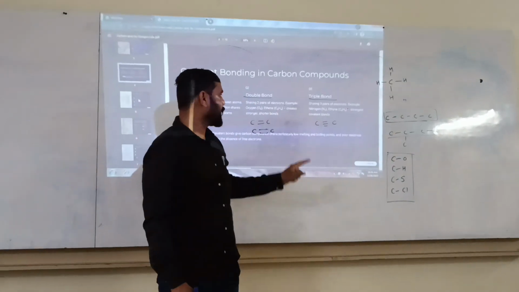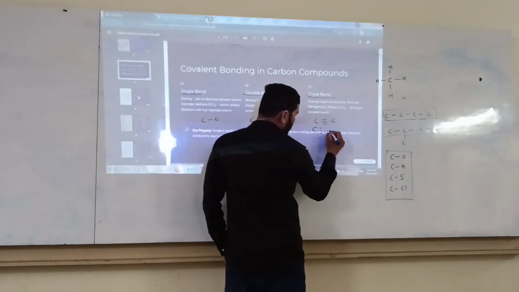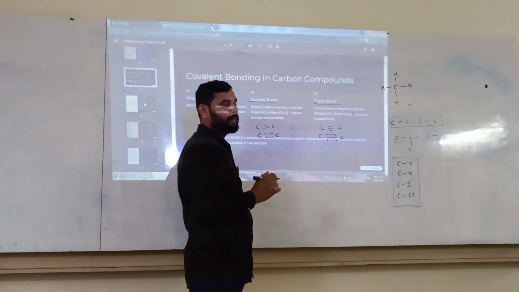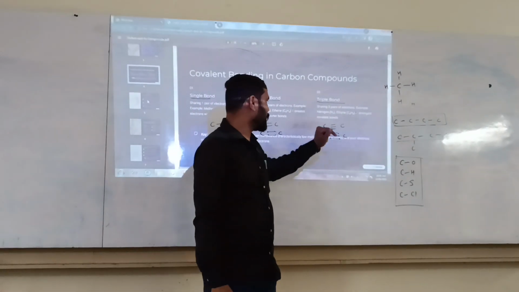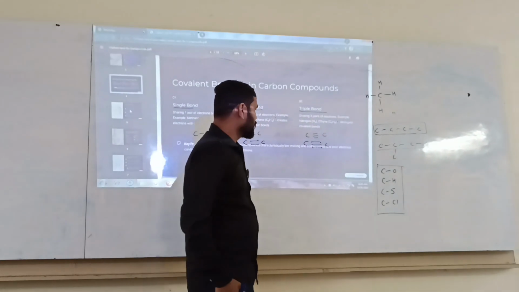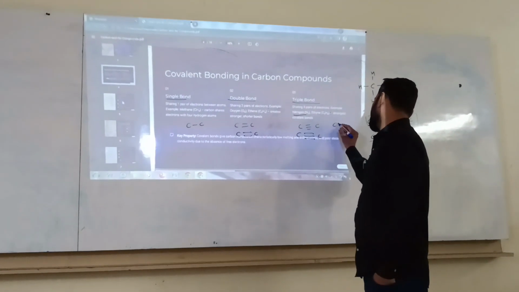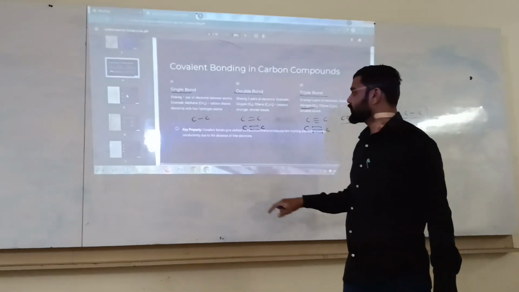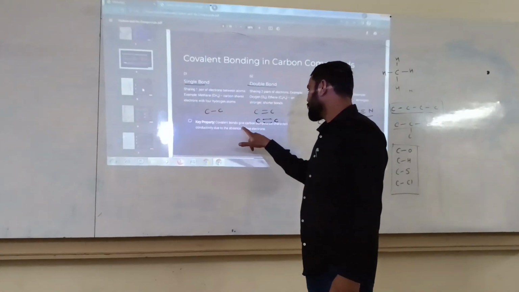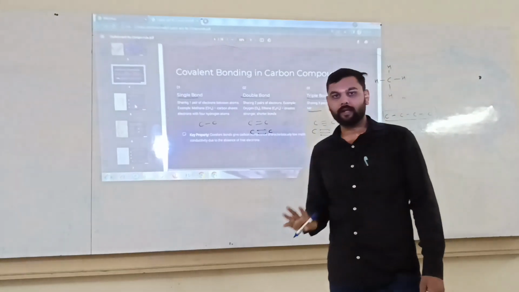Our last one is the triple bond, the sharing of 3 pairs of electrons. First one, two, three. Each carbon shares its 3 electrons and forms a bond. This type of bond is called a triple bond. For example, sharing of 3 pairs of electrons, nitrogen can form a triple bond with nitrogen, C triple bond C. So the key property: covalent bonds give carbon compounds low melting points, low boiling points and poor electrical conductivity.